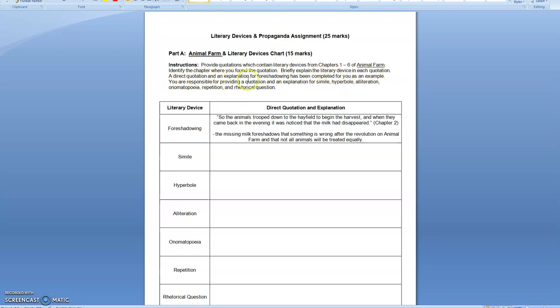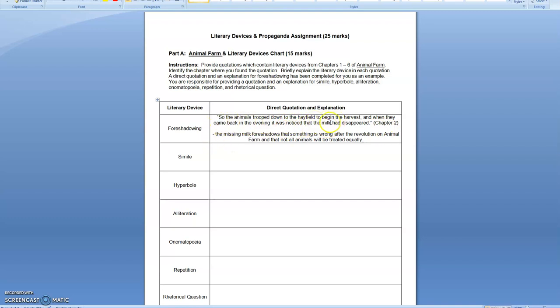A direct quotation and an explanation for foreshadowing has been completed for you as an example. You're responsible for providing a quotation and an explanation for the other literary devices in the chart. So if we take a look at foreshadowing, I've provided you a quotation. The animals trooped down to the hayfield to begin the harvest, and when they came back in the evening, it was noticed that the milk had disappeared. That's at the very ending of Chapter 2. So that's a direct quotation, and it's an example of foreshadowing.